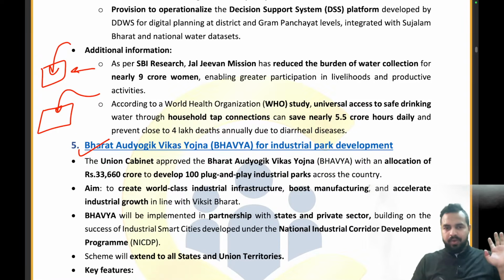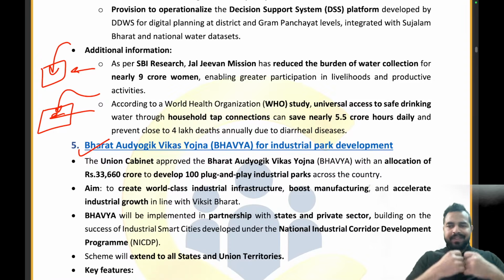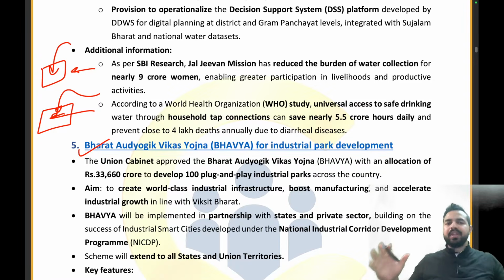So this is one scenario. Now in the other scenario, the government is saying that we have already created a particular infrastructure for the industry. The land is already there, a pre-approved land, the facilities have also been created, the sheds are also there, the water supply is there, electricity supply is there, everything is there. You just need to bring your machines and start producing. That's it. So the second option is always going to be very, very useful for the people who want to set up industries, right? So this is what we are doing on the Yojana, guys.